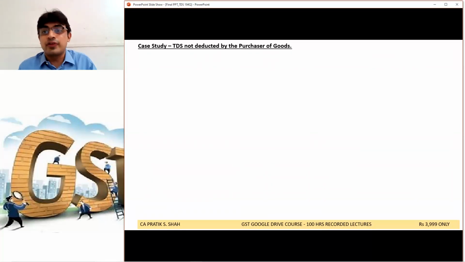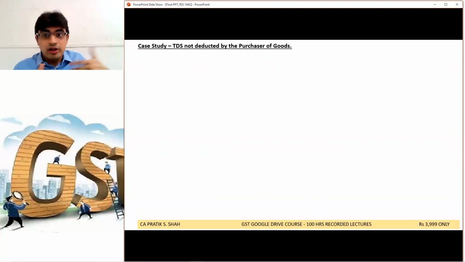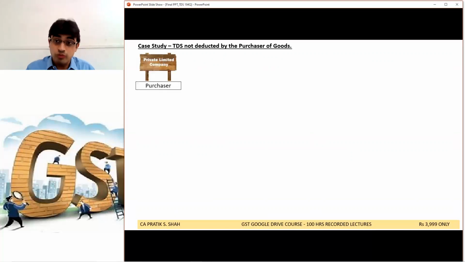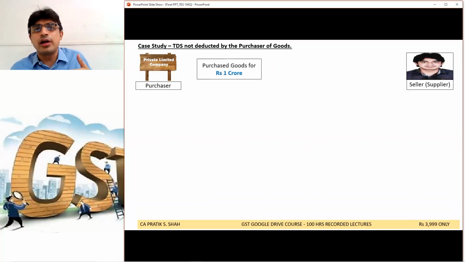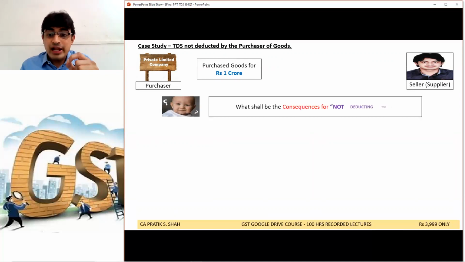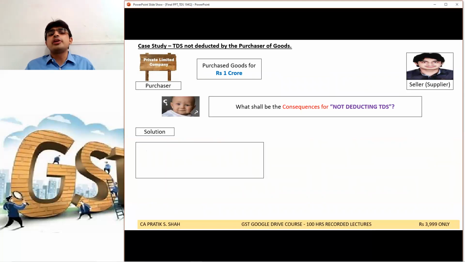Okay. Now listen. What if TDS is not deducted by the purchaser? Not the fault of the seller. The purchaser failed by mistake, accidentally, something happened, an error. He failed to deduct TDS. What will happen? Now say this purchaser company, I am the seller. He purchased goods for 1 crore rupees. Now what shall be the consequences for non-deduction of TDS? It was liable to deduct my TDS, right, on 1 crore. What if it does not deduct?